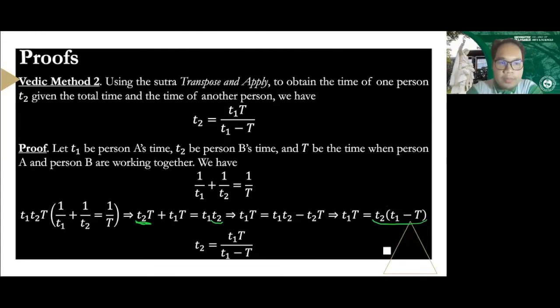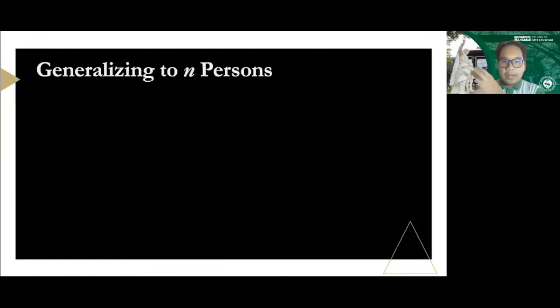In most of the problems, in work problems, it's not always going to be 2 persons alone. There are problems which give us n persons, or 3 persons, or 4 persons. So let's generalize it into n persons. My paper works beyond the 2 person case, which everyone believes to be the common one. I would like to generalize it to n persons, wherein, if we have n persons, how can we get the time if they work together, and the time if a certain person's time is missing.